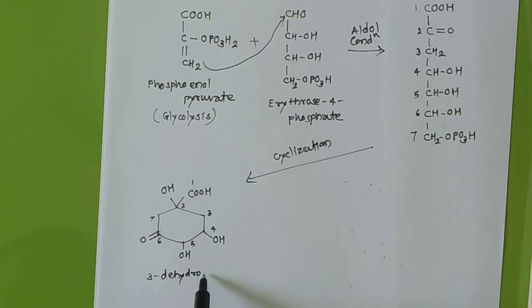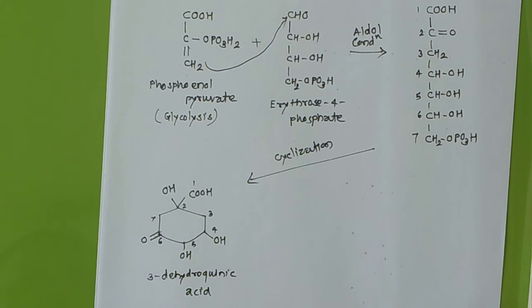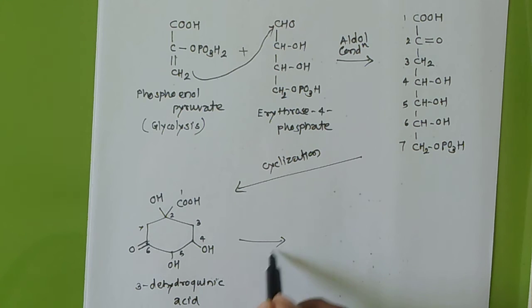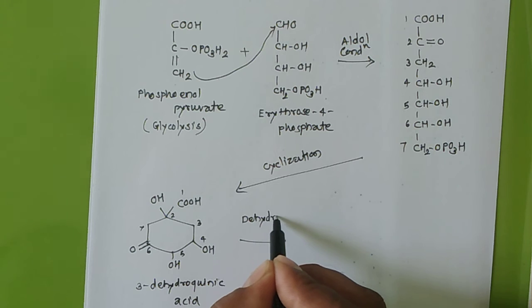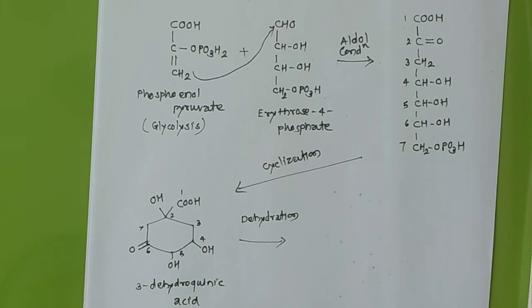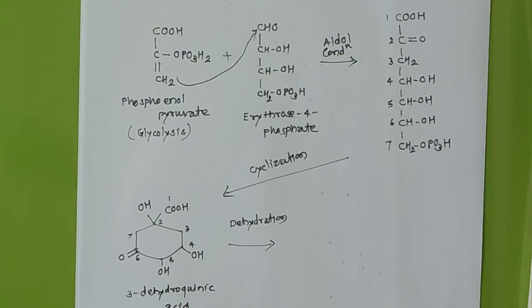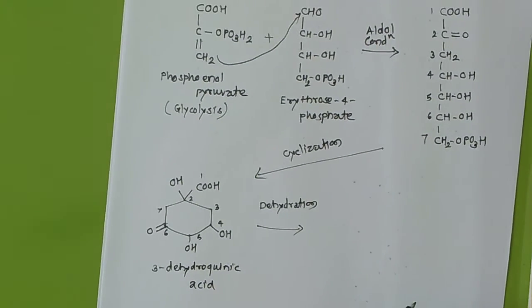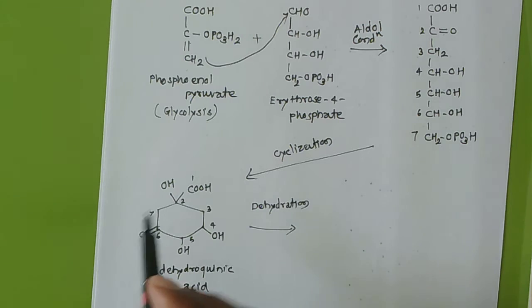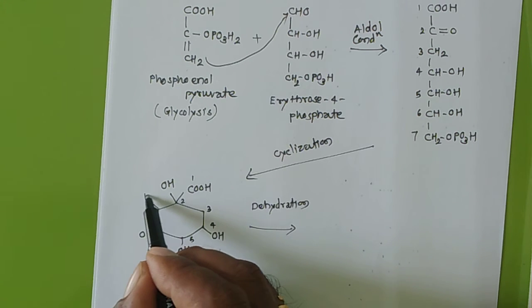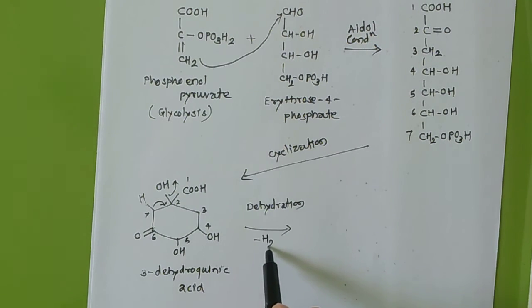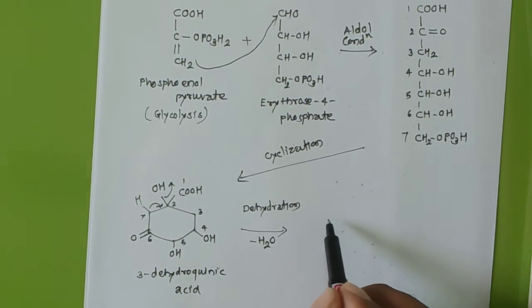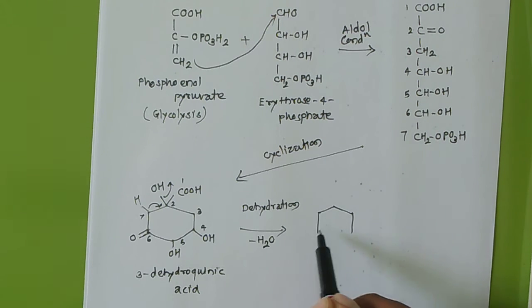So there will be formation of, I will write down the name, 3-dihydroquinic acid. From that we now have to carry out dehydration. So dehydration, hope you remember our target molecule, which is shikimic acid having a double bond. So this hydrogen will go out.